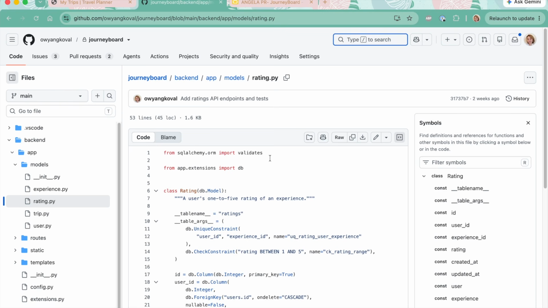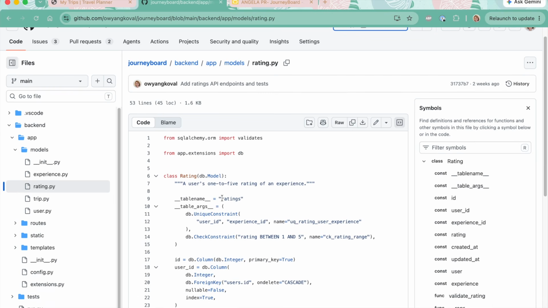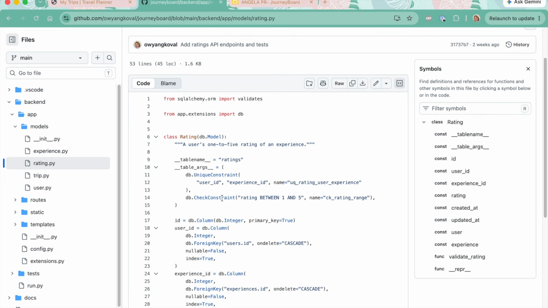So the ratings feature does not currently have a complete user interface, so I'll briefly show its backend implementation. Each rating connects one user to one experience through foreign keys. The unique constraint prevents a user from rating the same experience more than once. Here it is. And the check constraint ensures that the ratings stay between 1 and 5.